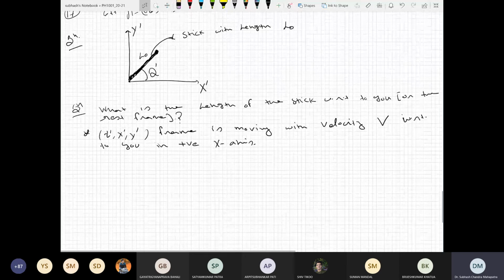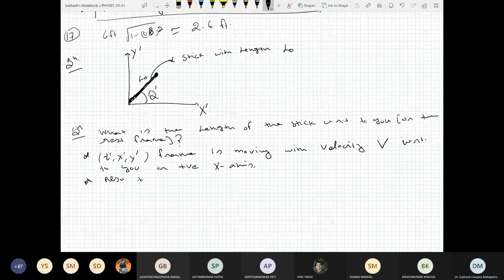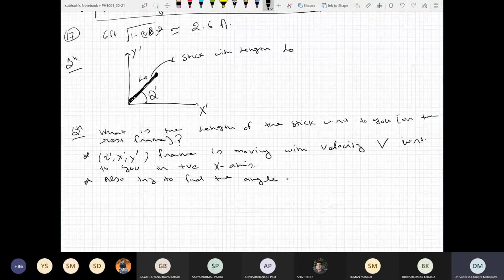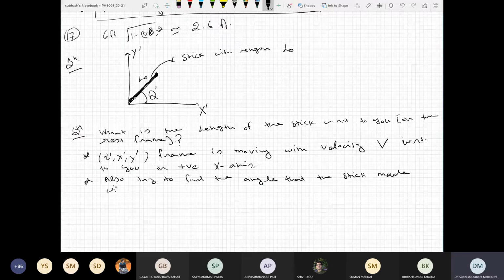You can also try to find the angle that the stick made with respect to the x-axis.